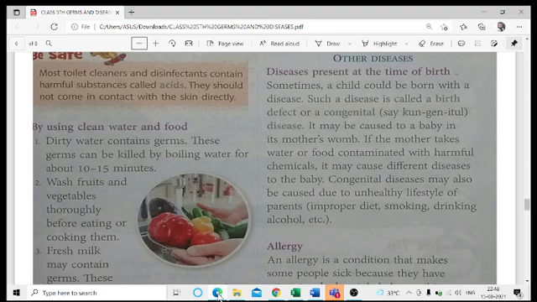Congenital diseases may also be caused due to the unhealthy lifestyle of the parents, that is improper diet, smoking, drinking alcohol, etc. When females become pregnant for 9 months, during which the development of the baby takes place, chances are there that if they are not taking proper diet, not taking proper precautions, and at the same time are going for alcohol, smoking and all those things, then disturbances might occur in the baby, whether it is a male one or a female one.